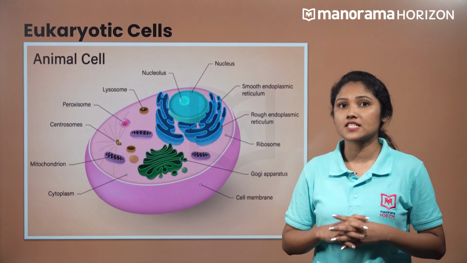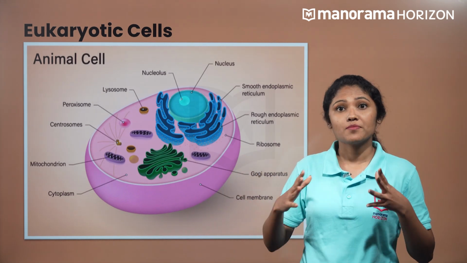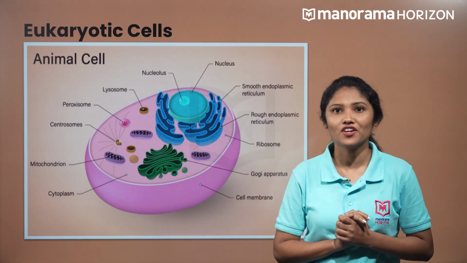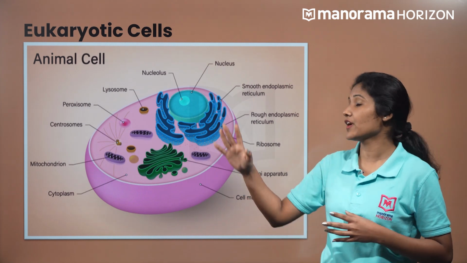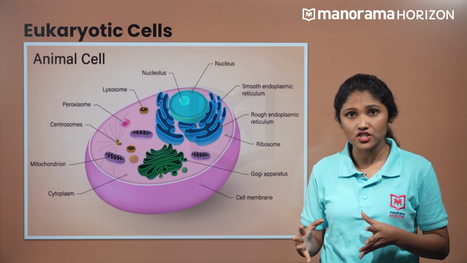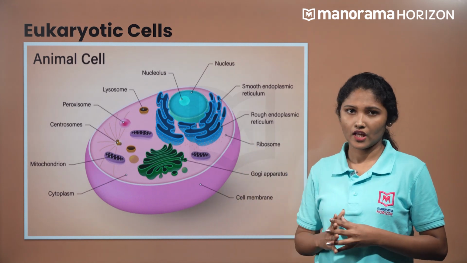Imagine the eukaryotic cell as a house having different rooms like the kitchen, bedroom, living room and bathroom, and each room has its own function. Similarly, a eukaryotic cell has different parts within each organelle performing different functions, and these are enclosed by membranes.